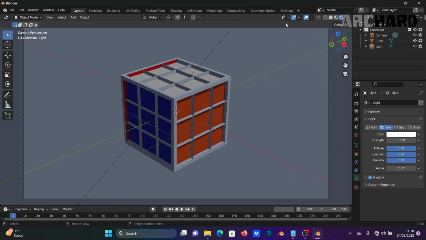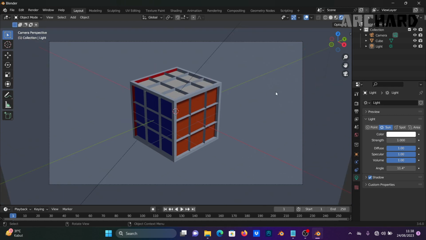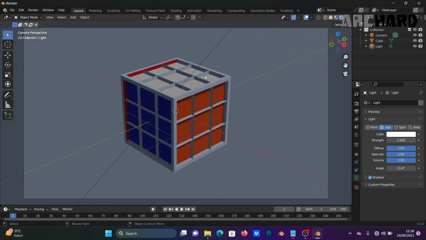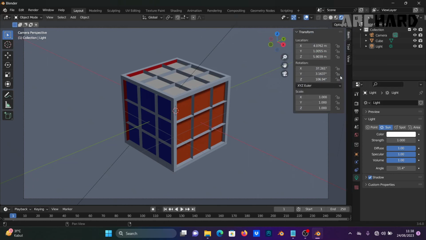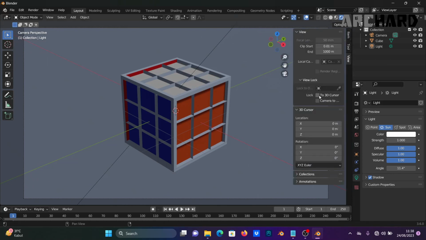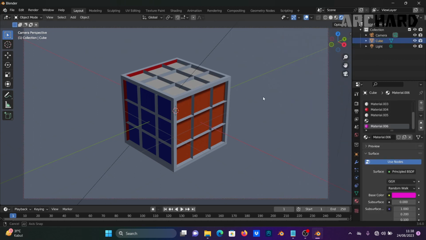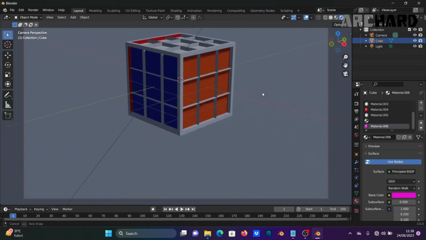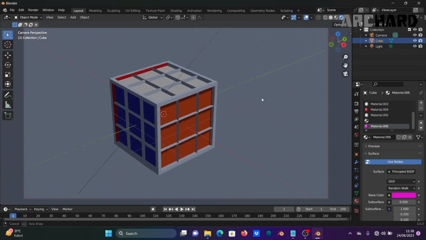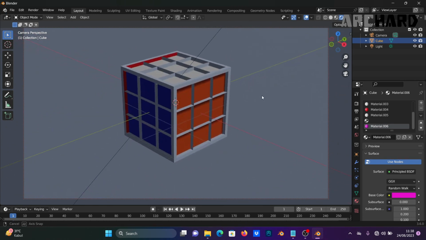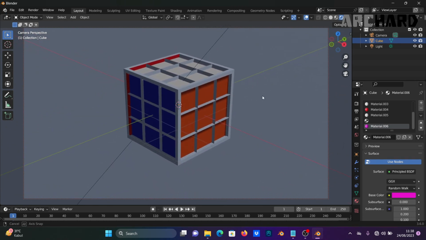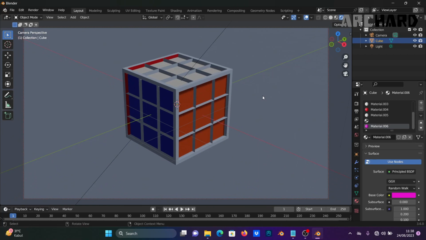In this video, I want to tell you how to render this scene. You can change or adjust the camera view by pressing N on the keyboard and going to View and Camera to View. You can change the camera perspective like this or this.